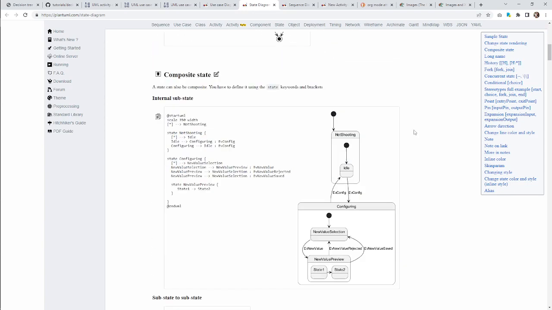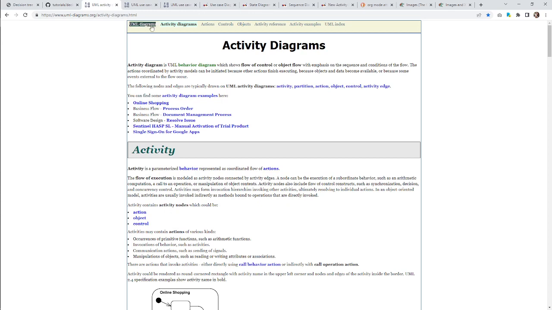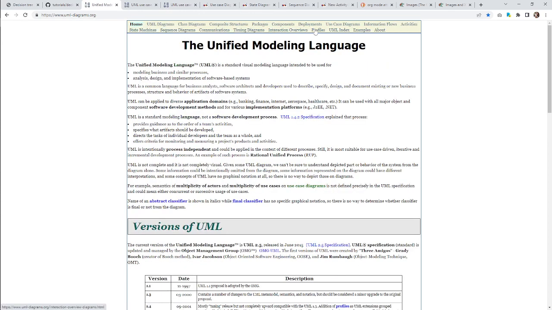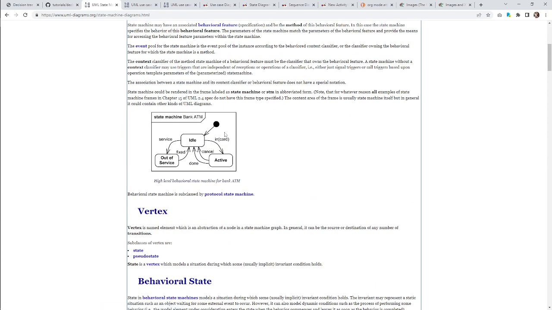Let's get some more understanding of how this works. Actually, let's look up the state diagram on this page as well. Is it just under state machines? You're right. Same thing. Okay. Got it.